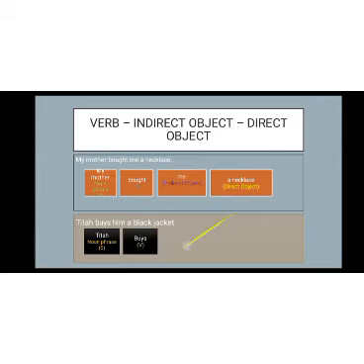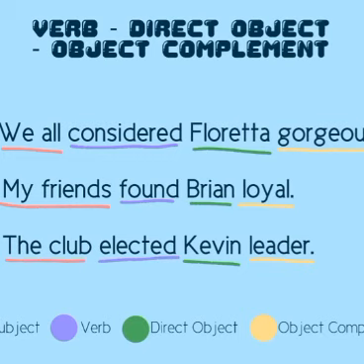The first one is we all consider Floretta gorgeous. We all is the subject, consider is the verb, Floretta is the direct object, and gorgeous is the object complement, an adjective that describes Floretta. The second example is my friends found Brian loyal. My friends is the subject, found is the verb, Brian is the direct object, and loyal is the object complement, an adjective that describes Brian. The last example is the club elected Kevin leader.